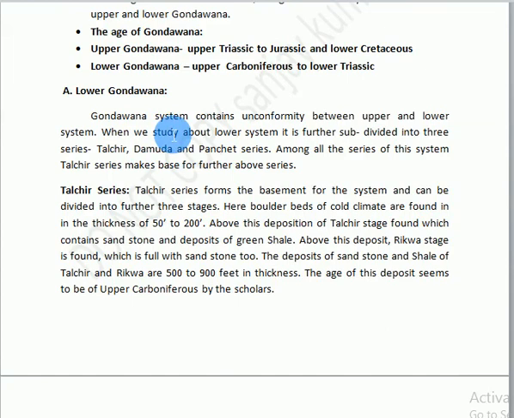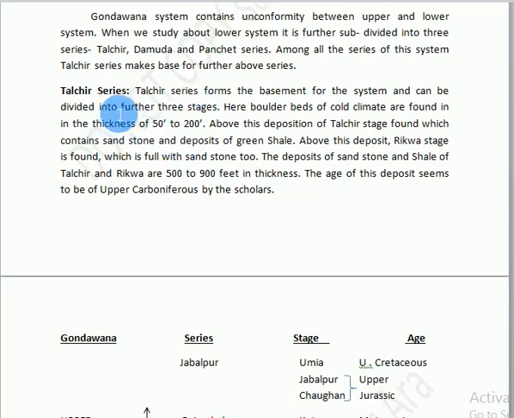When we study about lower system, it is further subdivided into 3 series: Talcher, Damoda and Panchet series. Among all the series of this system, Talcher series makes base for further above series. Talcher series forms the basement for the system and can be divided into further 3 stages. Here, boulder beds of cold climate are found in the thickness of 50 to 200 feet.